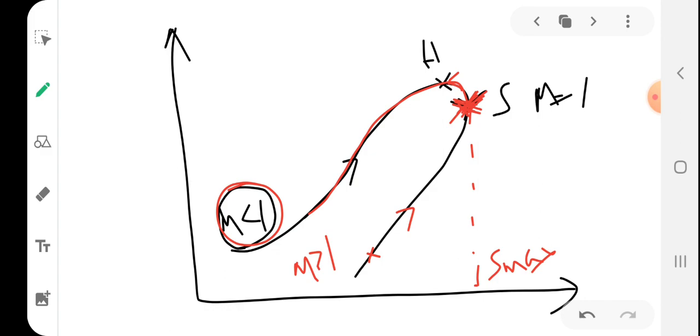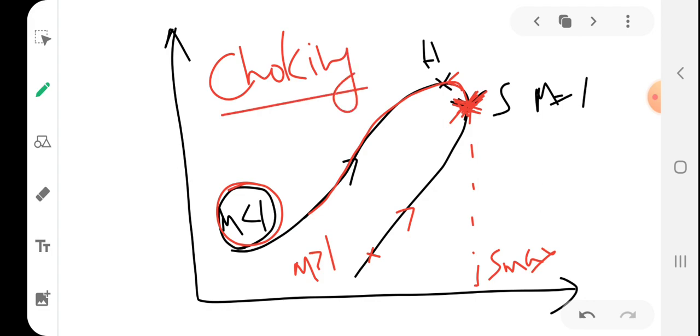If maximum heat is added such that the Mach number at the exit becomes 1, that particular condition is known as choking. Choke flow. So the point of choking is this point. At this point, flow becomes choked. So flow becomes choked when the Mach number reaches 1.